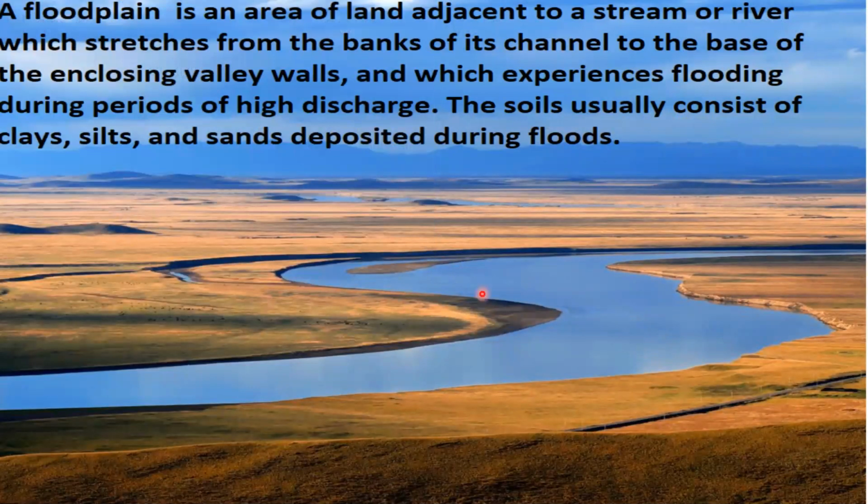And the other landform formed is the floodplain. A floodplain is an area of land adjacent to a stream or river which stretches from the banks of its channel to the base of the enclosing valley walls and which experiences flooding during periods of high discharge. So this is the normal course of the river. During the rainy season, the river is flooded and the water overflows on both banks and extends to some level. When the rain stops and the water recedes, the sediments deposited by the river settle down on both sides, and this occurs every year. And thus the floodplains are formed on both the banks of the river.